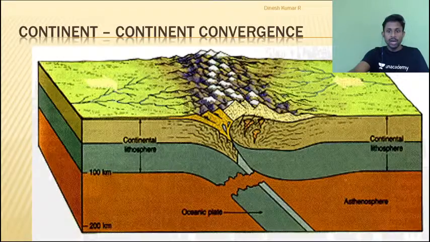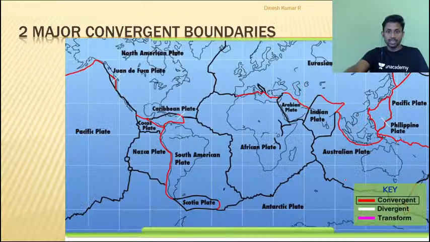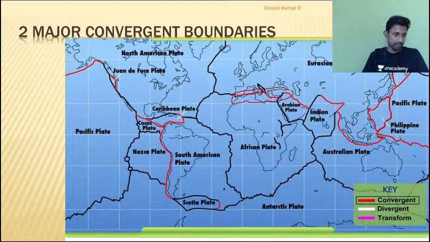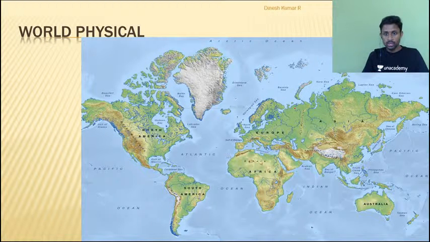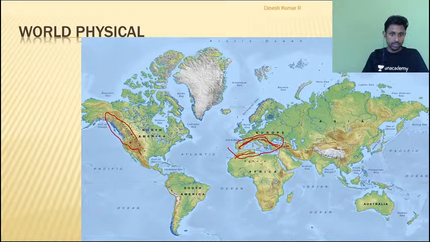Similarly, do you remember I talked about one more region, that is this area. I talked about this area also where convergence is taking place. So if convergence is taking place, can I say I should get mountains there also? Can you see here you are getting a series of mountains here also. So you are getting the Atlas mountains here. So all these areas are mountainous.